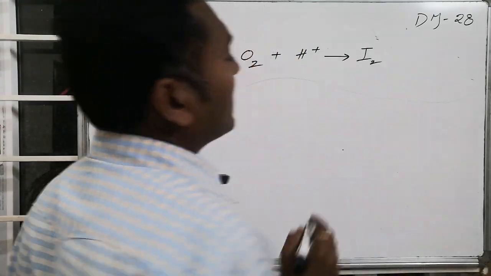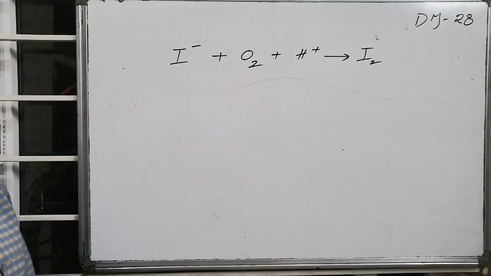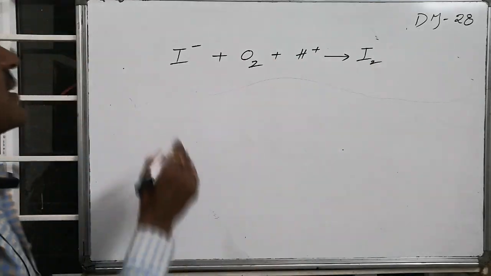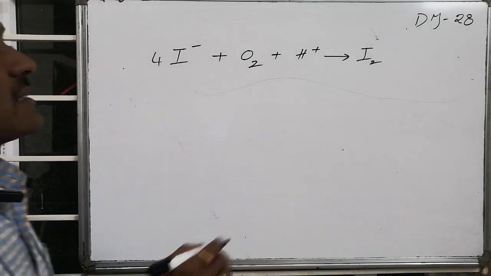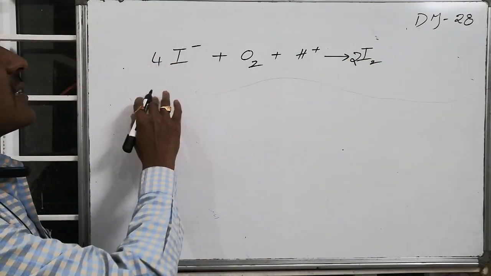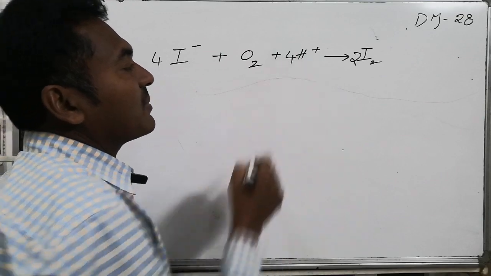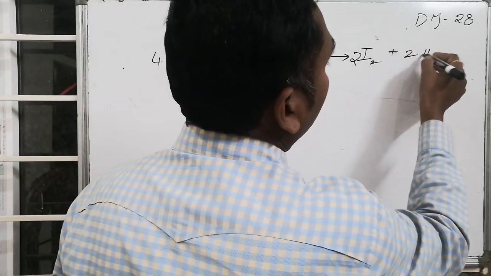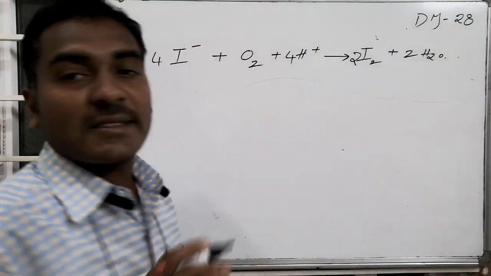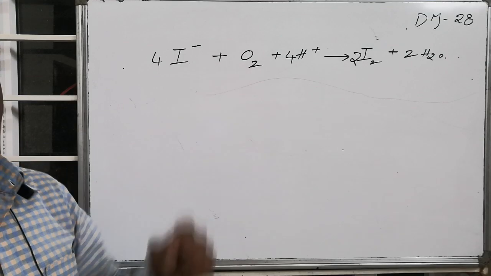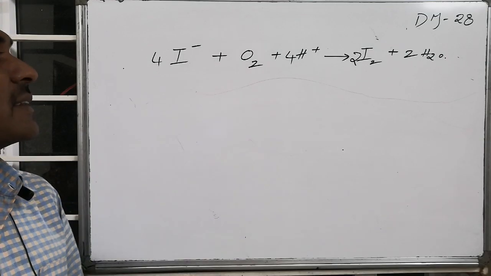I0 stands for, it leads to the formation of what? I2 formation takes place. In this, 2 electrons are involved, whereas here if I take 4 I minuses, 4 electrons are involved. Those 4 electrons are taken by the 4 H plus ions of the acidic medium and it is converted to 2 water molecules. This is the reaction that is possible when oxygen in presence of acidic medium is used as reagent.